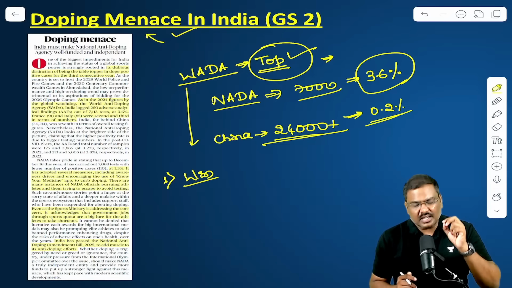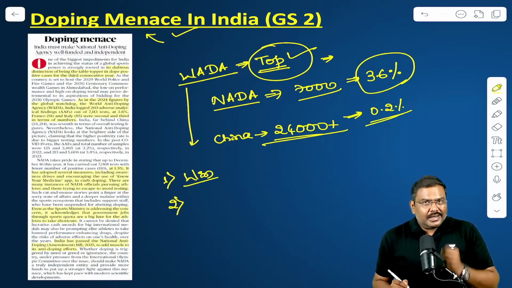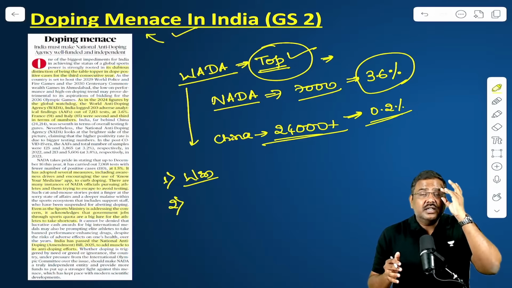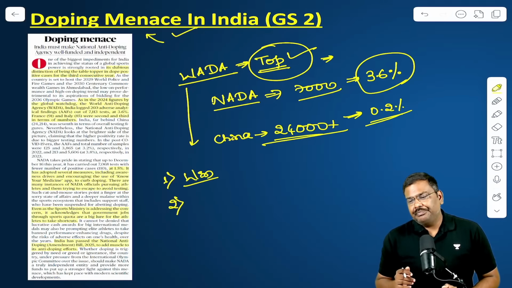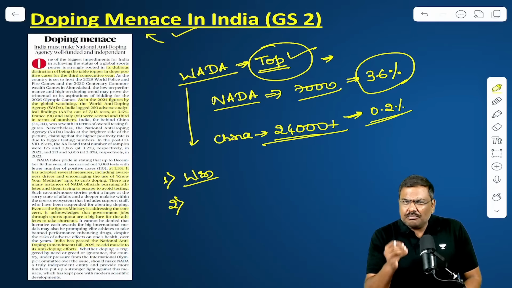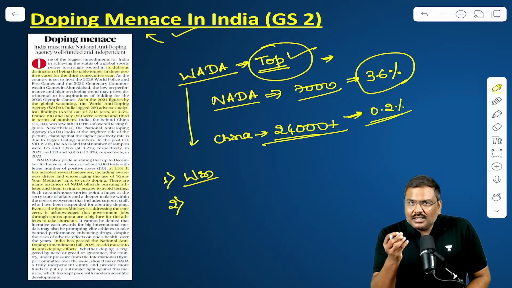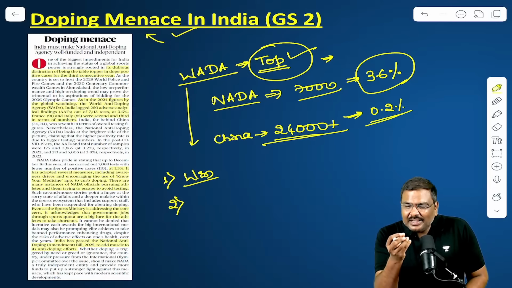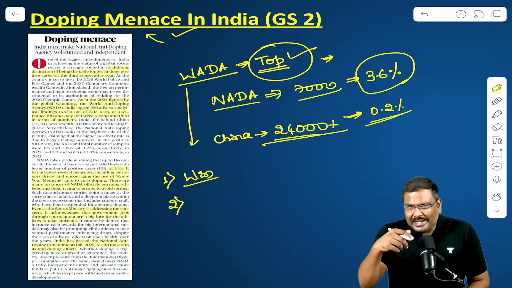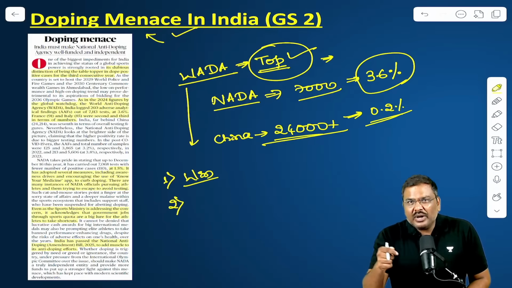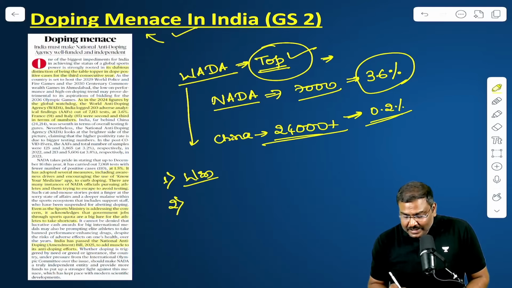That's the first reason. Second reason, it is stated that a lot of these athletes come from poor background. A lot of them come from poverty. And the only way they think they can come out of poverty is by doping, getting a medal, getting a podium finish, and then getting a government job. Simple.